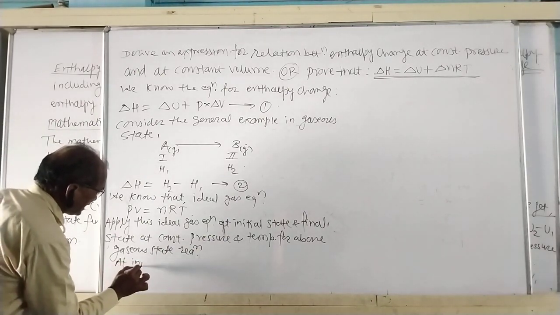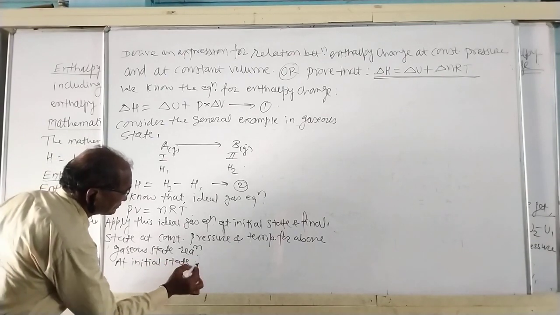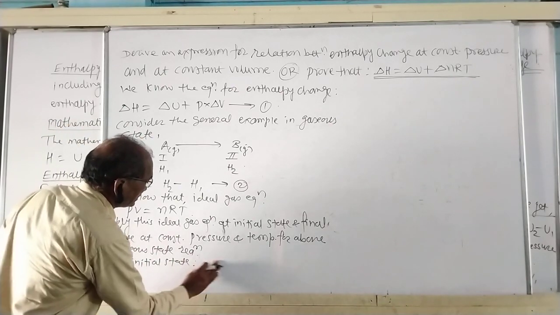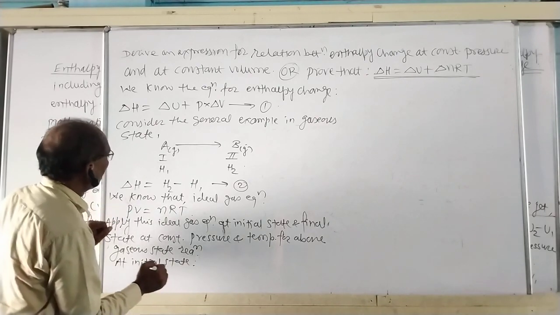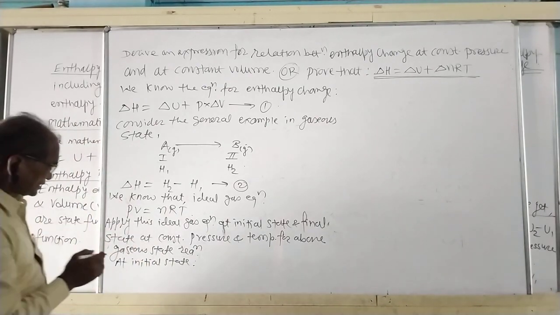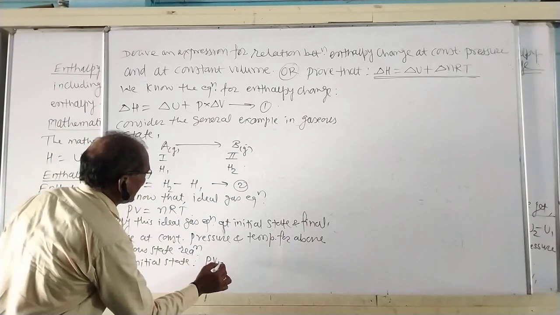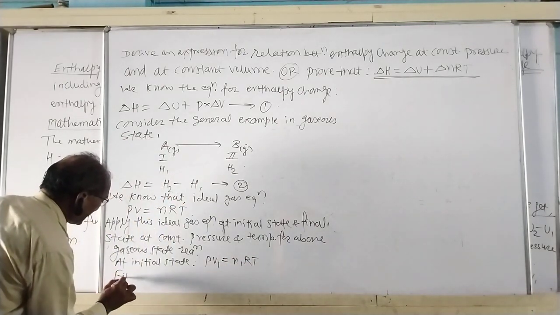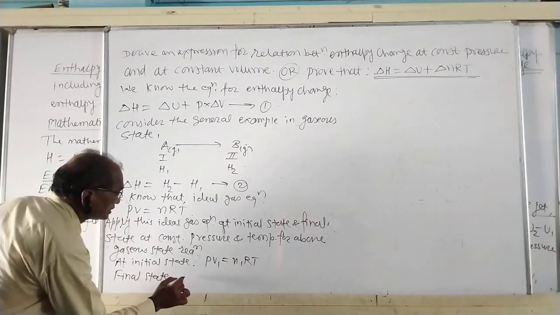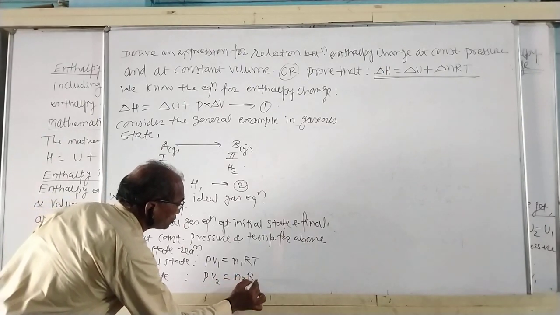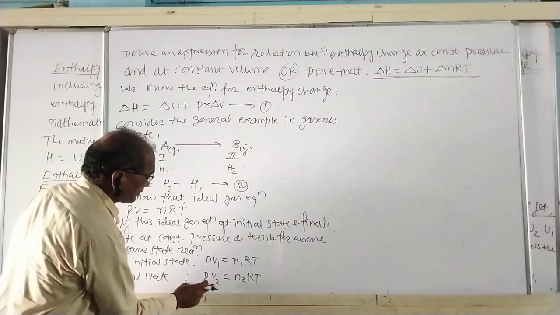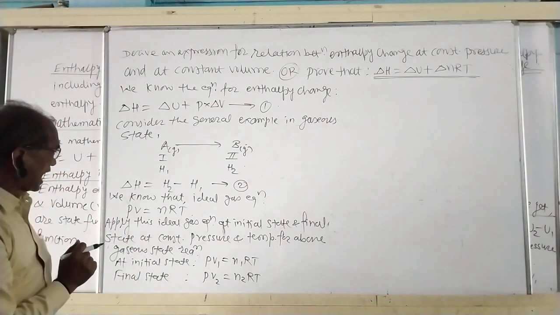At initial state, PV1 is equal to n1RT, and at final state, PV2 is equal to n2RT.